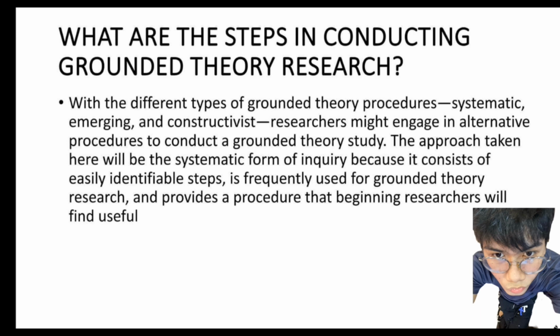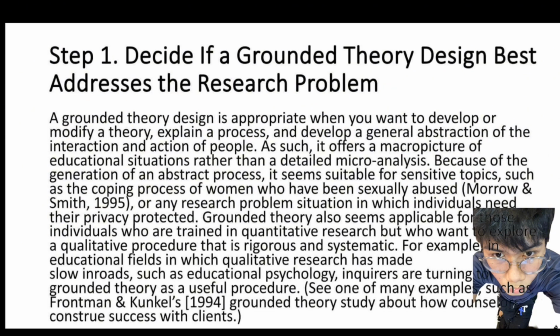The approach taken here will be the systematic form of inquiry because it consists of easily identifiable steps, is frequently used for grounded theory research, and provides a procedure that researchers will find useful. Step one is to decide if a grounded theory design best addresses the research problem.